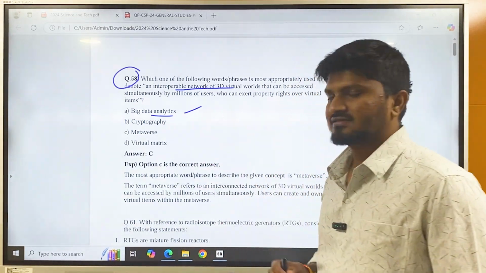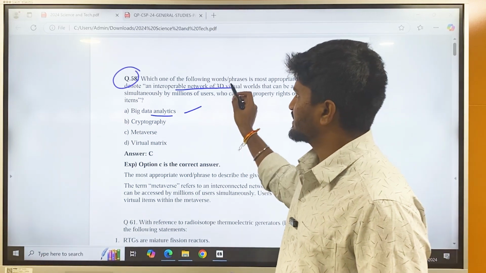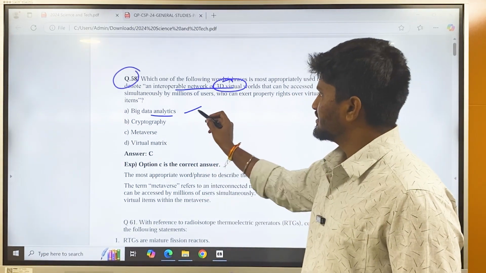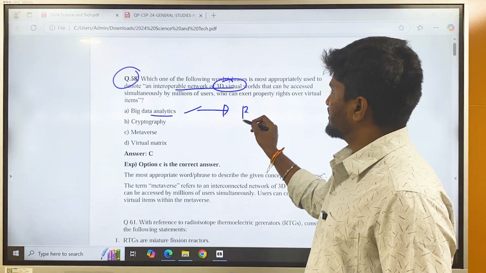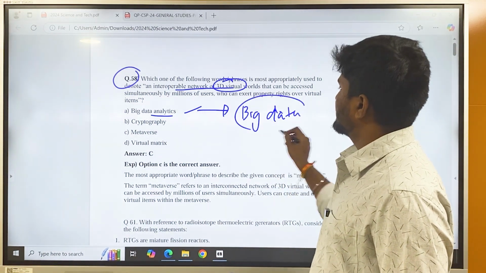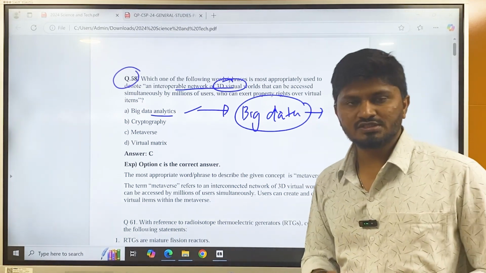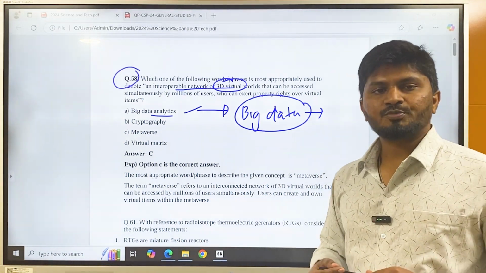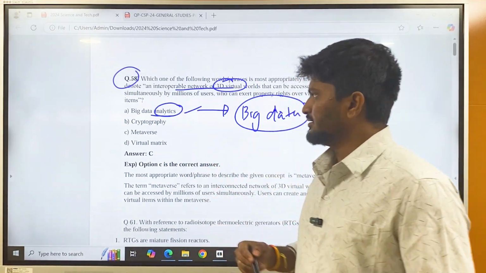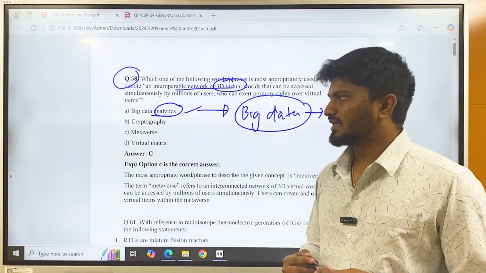Big data analytics. Does big data involve any 3D virtual network? No. Big data analytics deals with big data. It is the data of individuals, industries like corporations, etc. So big data analytics, they analyze the data and then they store the data in clouds.